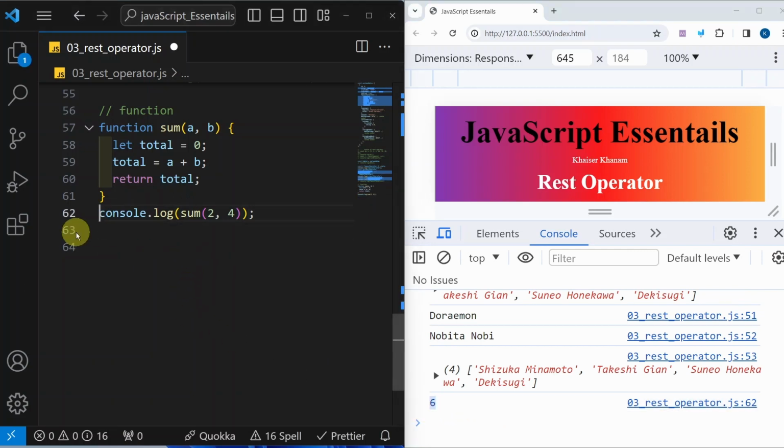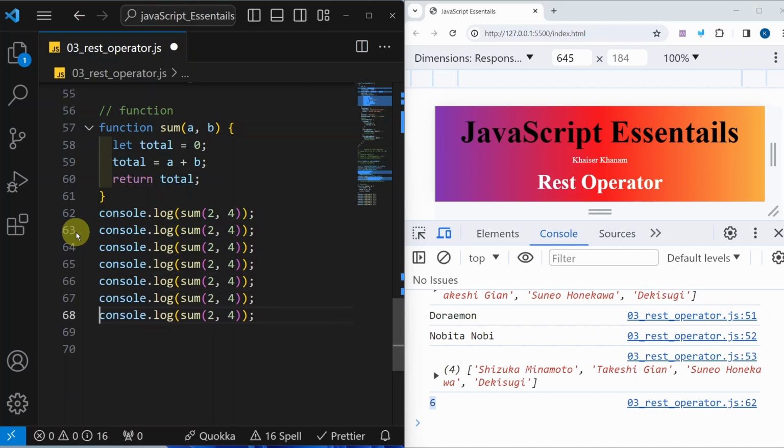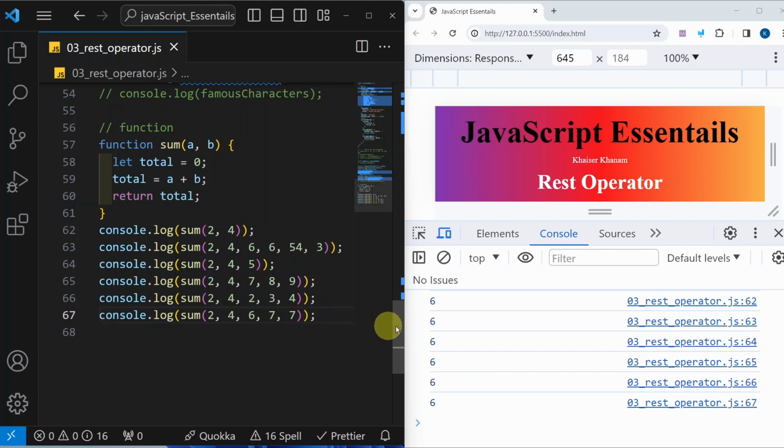Now suppose imagine the same function, copy paste. Here I just need 4. I will be adding a few more numbers, and here also I will be adding a few more numbers. So everywhere I have added an arbitrary number of arguments. But here each time, if you see, I am getting the result as 6. Let me just change this first number.